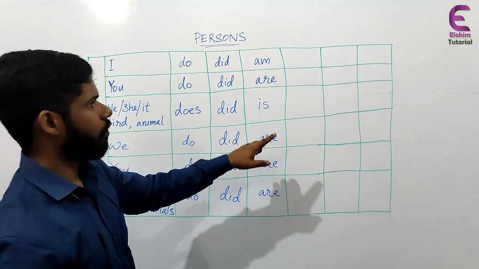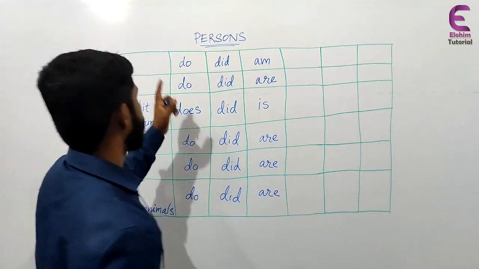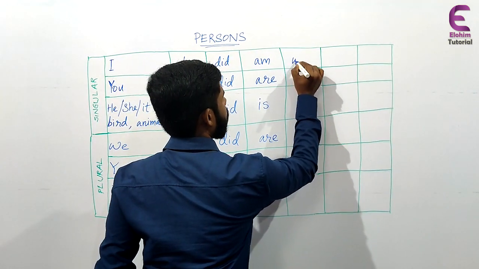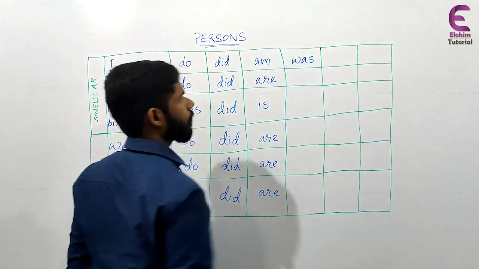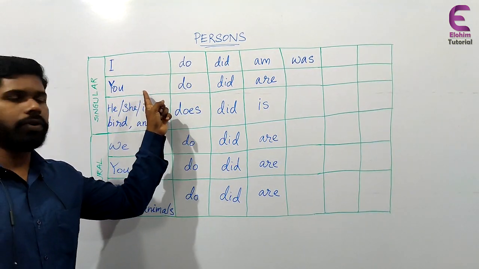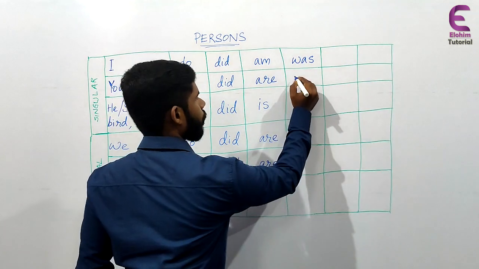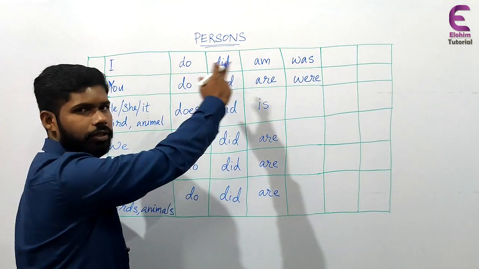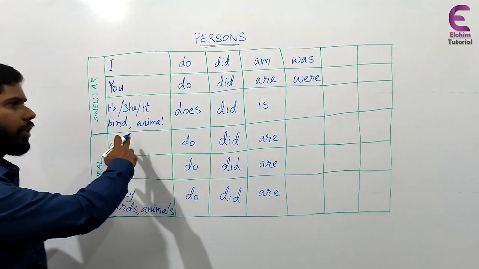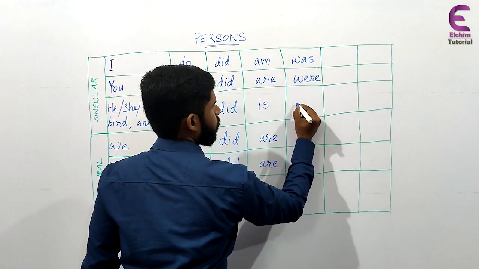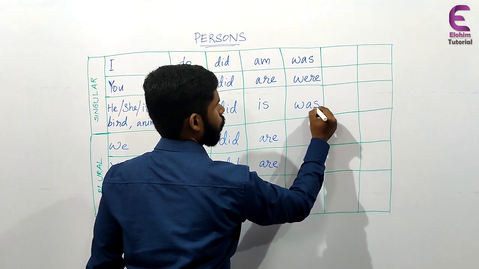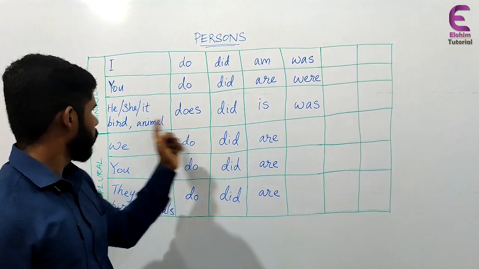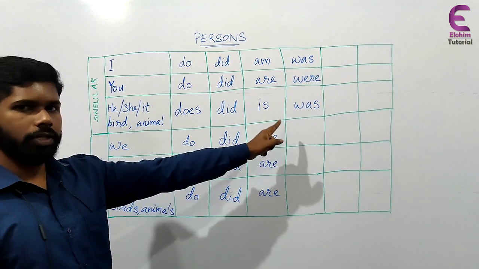And what will be the past form of this, was or were? If it is first person singular, or with I, it will be was. Then with second person singular, that is you, it will be were. Okay. I was, you were. With the third person singular, it will be the same, was. He was, she was, it was, bird was, animal was.